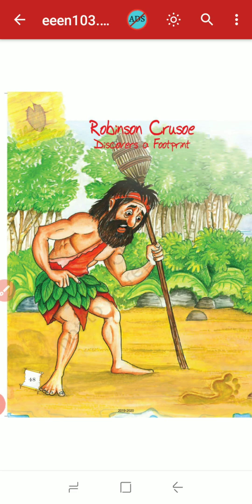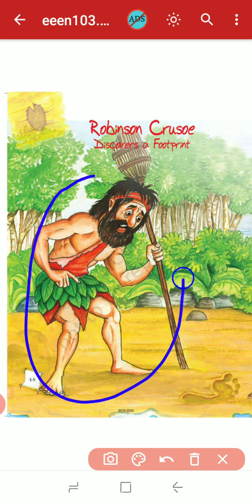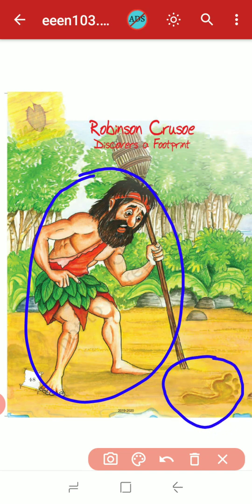Now take out your English textbook and open page number 48. Okay. So, dear children, today we are going to start our new lesson from Unit 3. From Unit 3, that is Robinson Crusoe Discovers a Footprint. Okay. So, dear children, what you have visualized in this picture, we have one Robinson Crusoe, okay, which looks very weird, and here he discovers a footprint, okay.